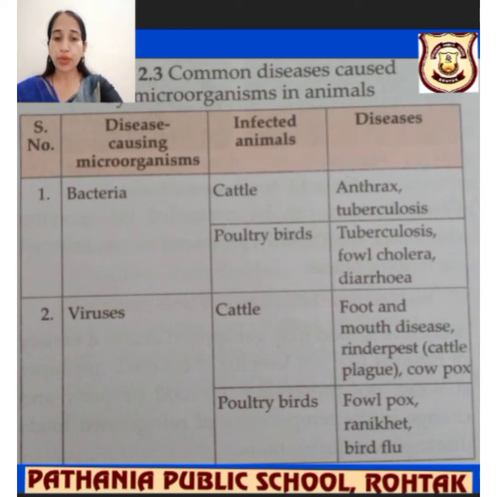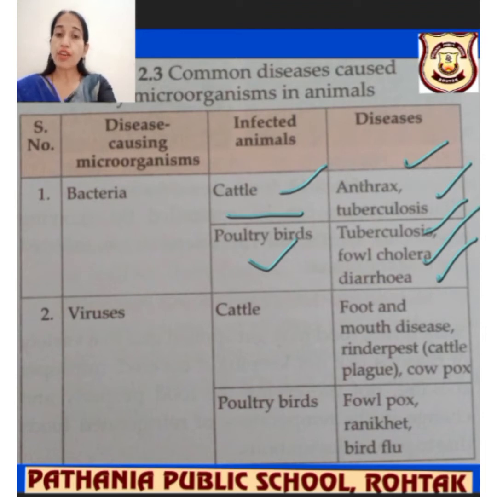Let's continue with disease-causing microorganisms. We'll see about bacteria infecting animals. Animals such as cattle and poultry birds are infected. Anthrax and tuberculosis can occur in cattle. Poultry birds can be affected by tuberculosis, fowl cholera, and diarrhea. If these diseases appear due to bacteria, they harm us directly or indirectly also.